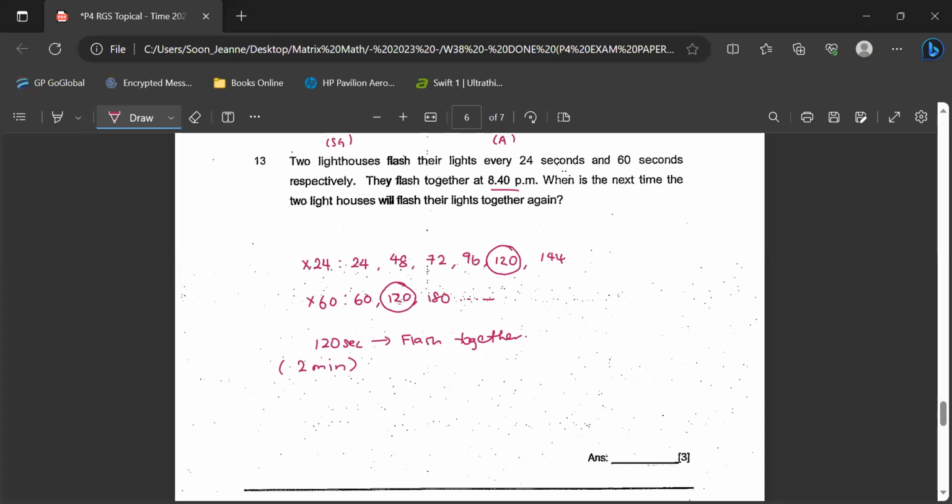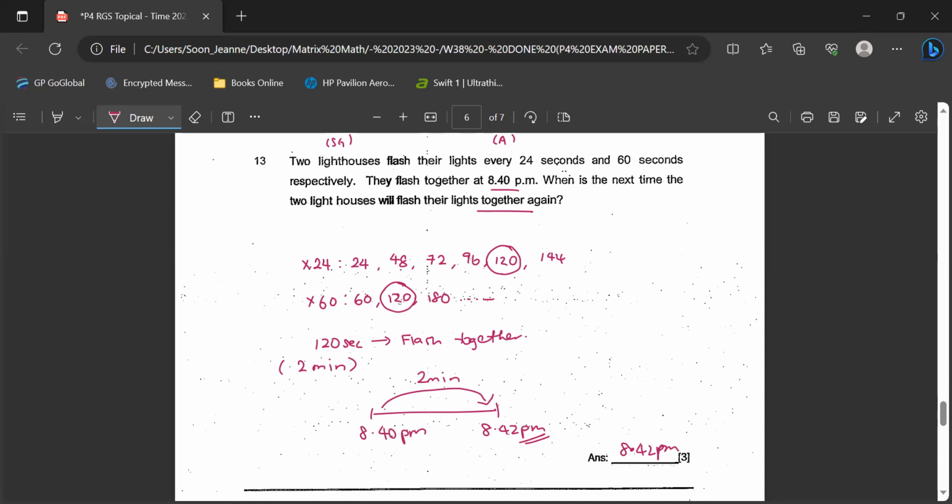So if they flash together at 8:40 p.m., what is the other timing that they will flash again? We calculate 8:40 p.m. plus 2 minutes later, which is 8:42 p.m. This is your answer, 8:42. Understand? Okay, that's question 13.